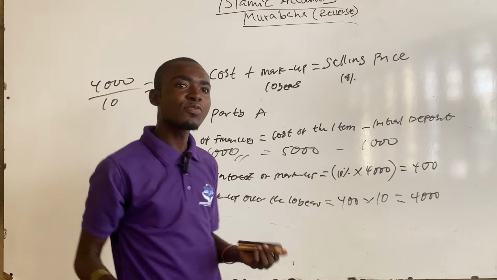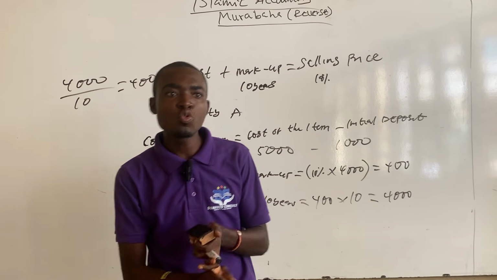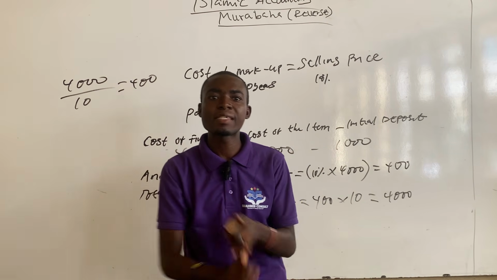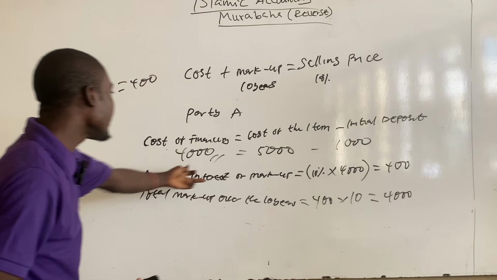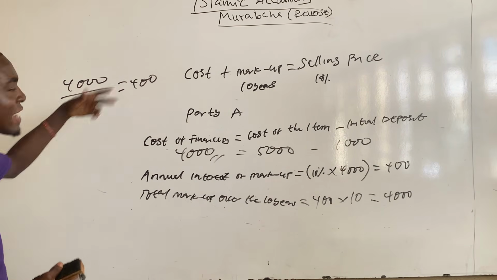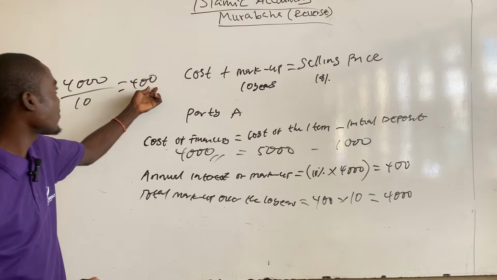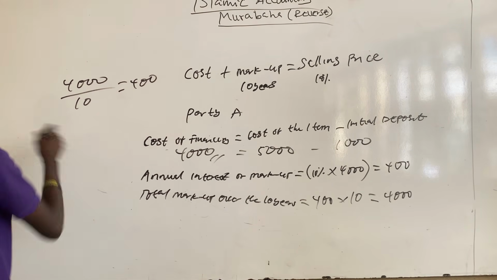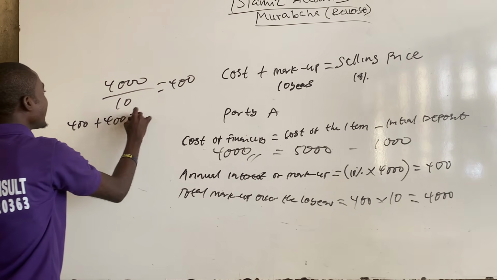So if you want to calculate the annual installment payments that party A will be making, that will be the annual cost of financing plus the annual markup. In this scenario, the annual interest or markup is 400, and the cost of financing that party A will be paying every year is 400. So annual installments will be 400 plus 400, and that will give you 800.